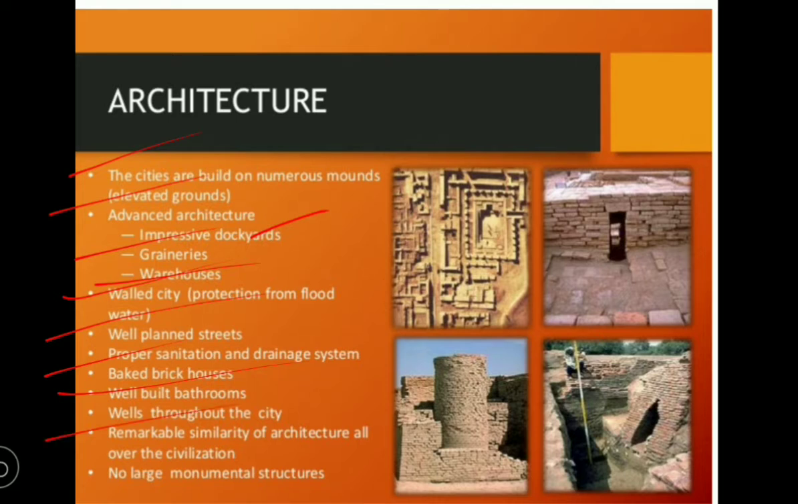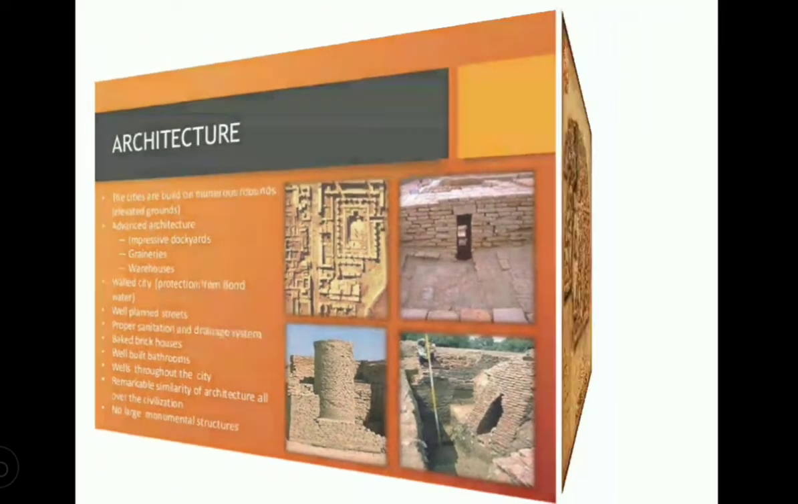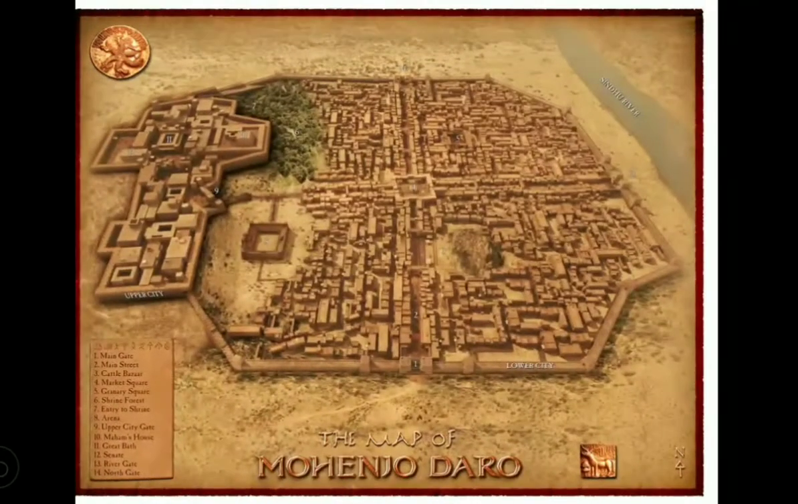And remarkable similarities of architecture all over the civilization. So the Harappan civilization architecture is well advanced as well as remarkable compared to all the civilizations that emerged in the Harappan period. And we cannot observe large monumental structures in the Harappan civilization and its cities. And next we go through the first question, that is, what was special about these cities.